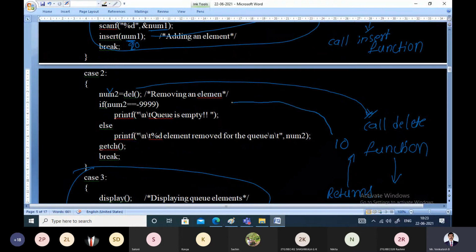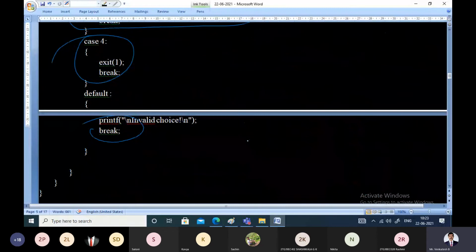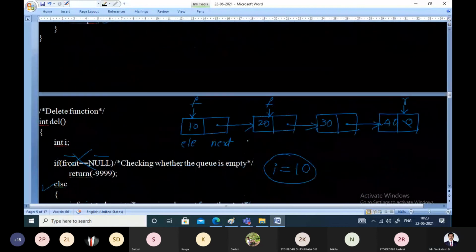That returned value 10 is assigned to number 2. What is number 2 containing? 10, and that 10 is displayed in this statement. The element you have removed is 10. That means the element 10 has been removed from the queue. This is how the delete function works.